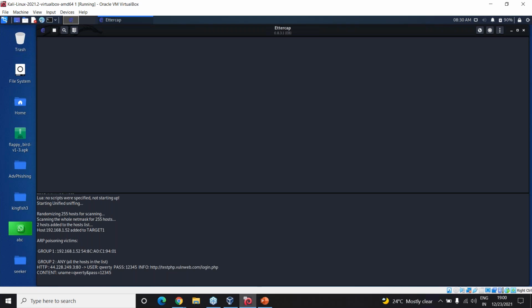So in the normal case, how would it be? It'll be the other way, that website would load properly, but here instead of that you're connected to some other device. So now I've got the username and password. Okay, fine. So this is how your Ettercap works graphically, the graphical Ettercap.